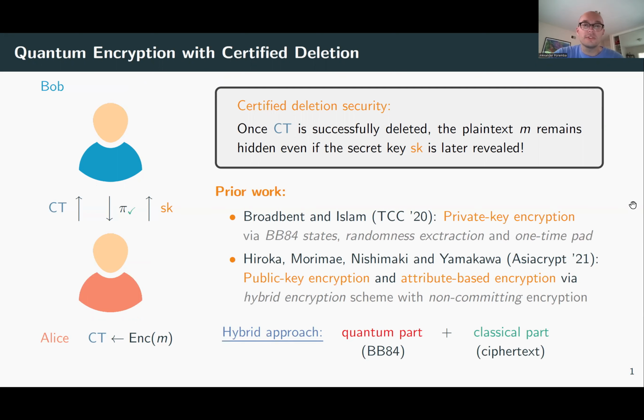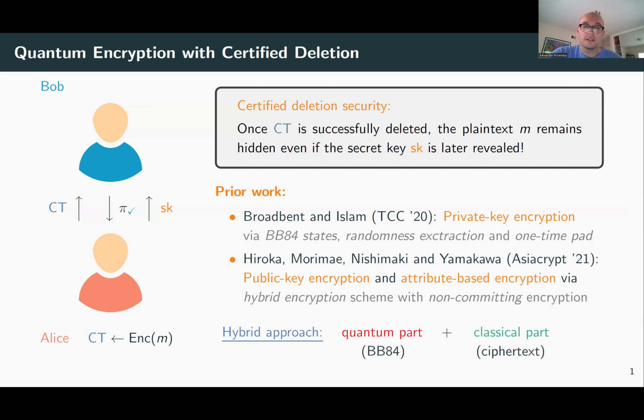This notion was introduced by Broadbent and Islam, who gave a private key encryption scheme with certified deletion that's inspired by the standard QKD protocol. So we have BB84 states, we have randomness extraction, and also there's a classical one-time pad. Later, Hiroka, Morimae, Nishimaki, and Yamakawa extended the Broadbent and Islam scheme and gave a public key encryption scheme as well as an attribute-based encryption scheme with certified deletion.